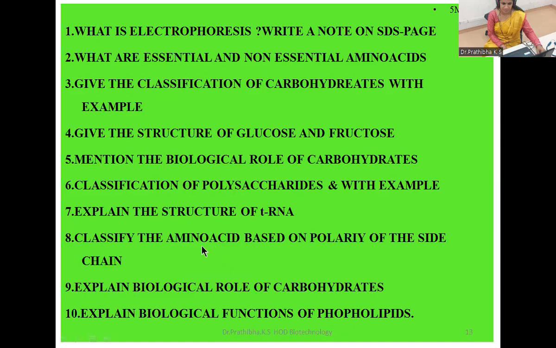Now let us focus on 5 marks questions. Question number 1, what is electrophoresis? Write a note on SDS-PAGE. What are essential and non-essential amino acids? Give the classification of carbohydrates with example. Give the structure of glucose and fructose. Mention the biological role of carbohydrates. Classification of polysaccharides with example.